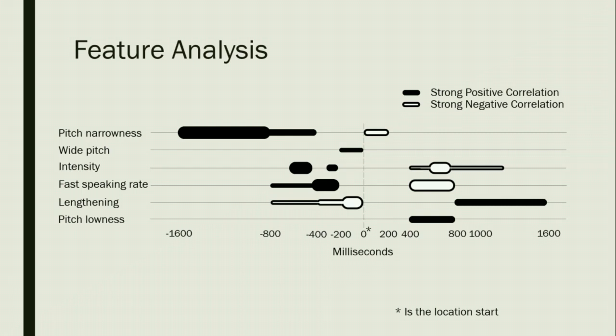We can actually find out which features are important in predicting a location. So in this figure, black indicates that there's a positive correlation, and white indicates that there's a negative correlation. And the thicker the line, the stronger the correlation. And so we plotted this, and here you can kind of see which features are actually important. So here I'm going to play an audio file that actually matched a lot of these features, and that actually does have a location.